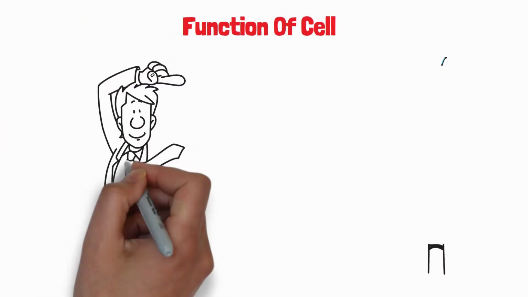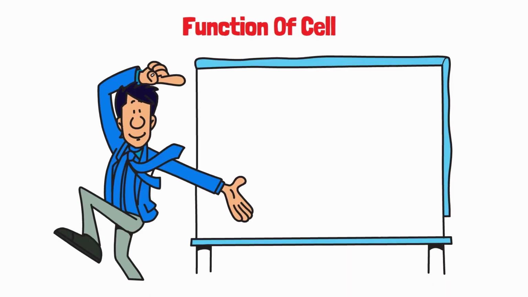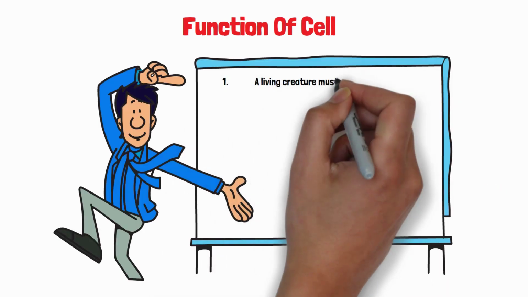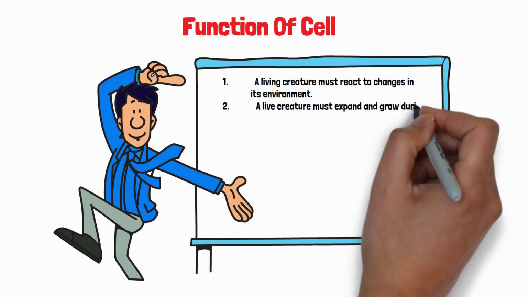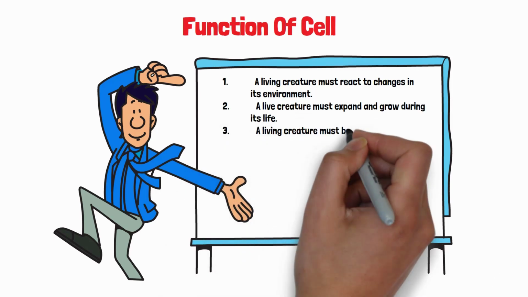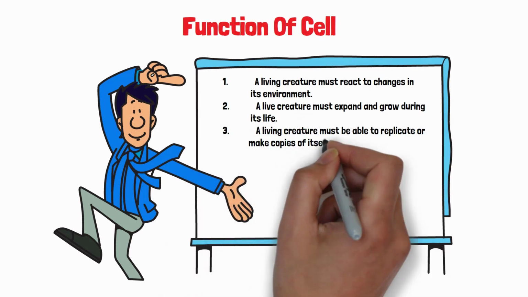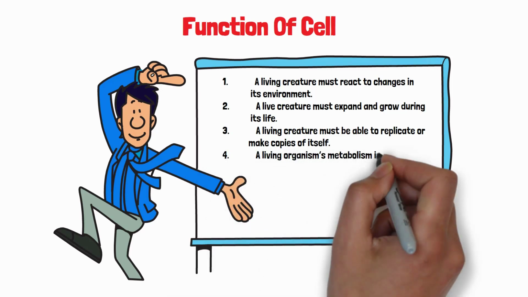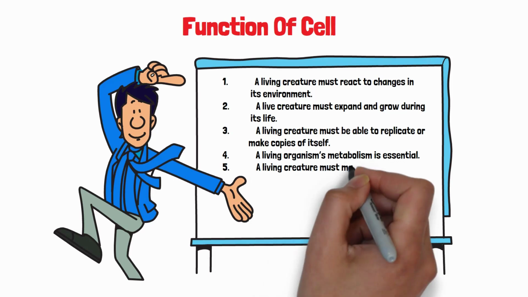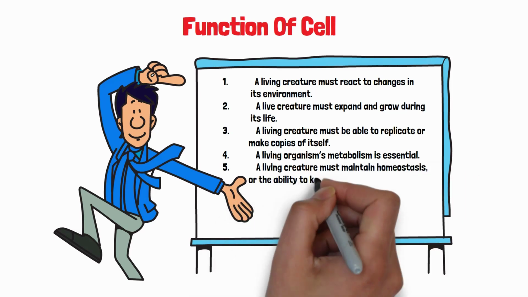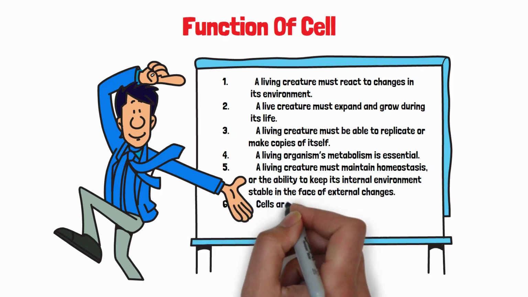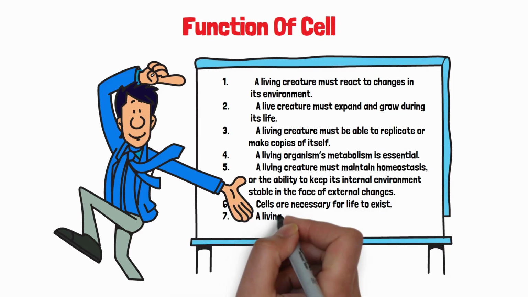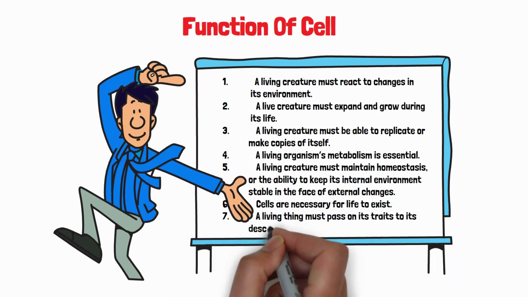Function of cell. According to biologists, a living organism must execute 7 functions. These are as follows. 1. A living creature must react to changes in its environment. 2. A living creature must expand and grow during its life. 3. A living creature must be able to replicate or make copies of itself. 4. A living organism's metabolism is essential. 5. A living creature must maintain homeostasis, or the ability to keep its internal environment stable in the face of external changes. 6. Cells are necessary for life to exist. 7. A living thing must pass on its traits to its descendants.